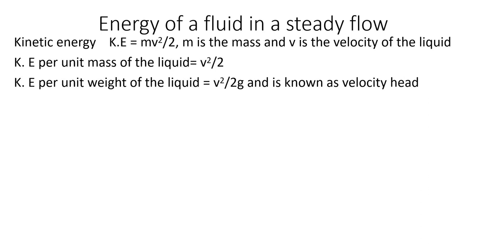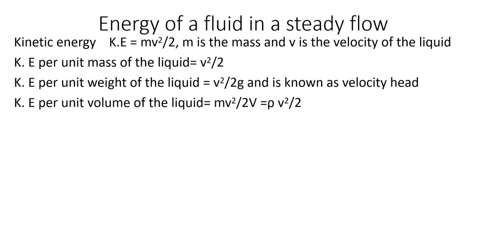Kinetic energy per unit weight. So kinetic energy is half mv square divided by mg. So m will get cancelled. What you will get? v square by 2g. And this kinetic energy per unit weight is known as velocity head, or sometimes in some books it is also given as kinetic head or velocity head.